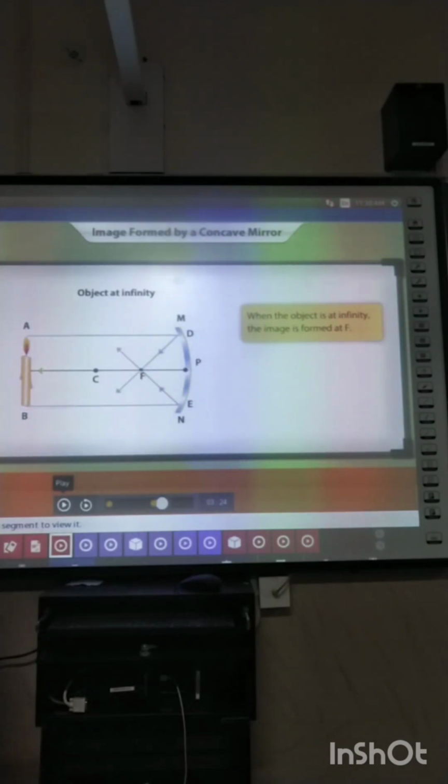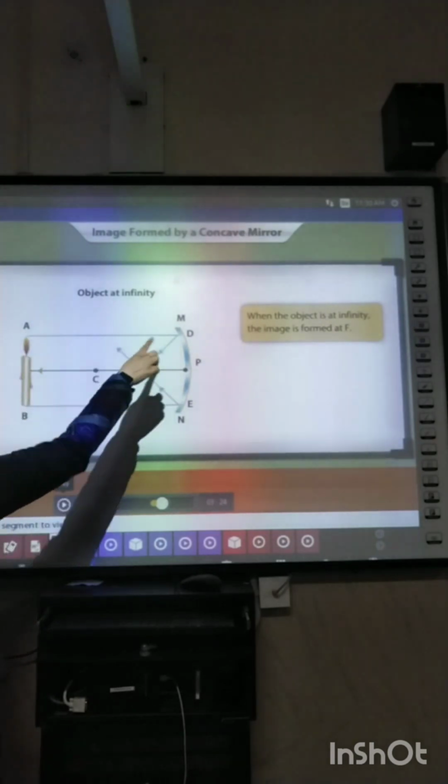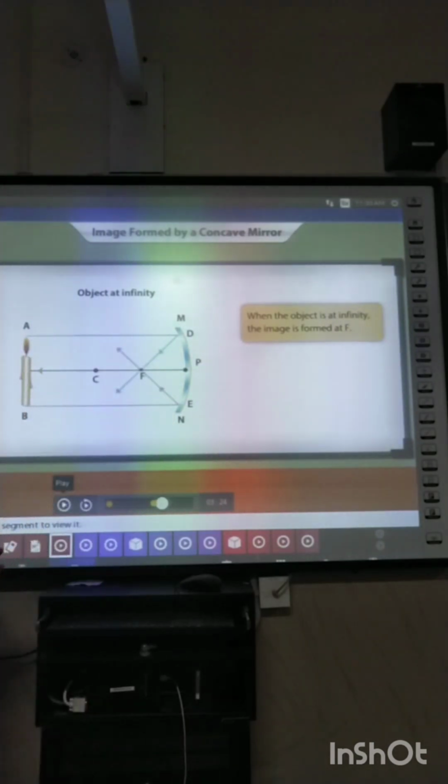So, when any object is kept at infinity, the rays of light which come from the object are supposed to be parallel. The rays emerging from the object, the incident rays, are considered to be parallel. So from this candle, two incident rays are taken, which are AD and BN. These two rays are parallel to the principal axis.